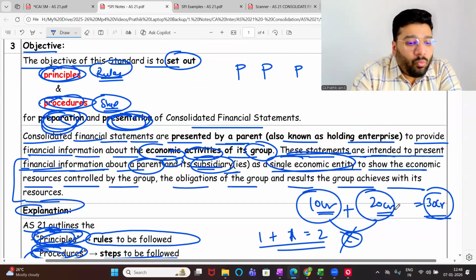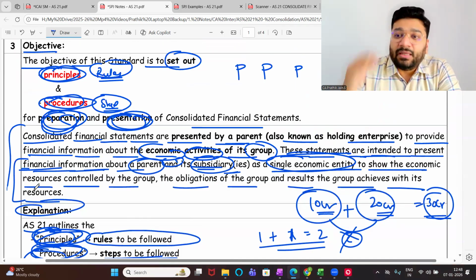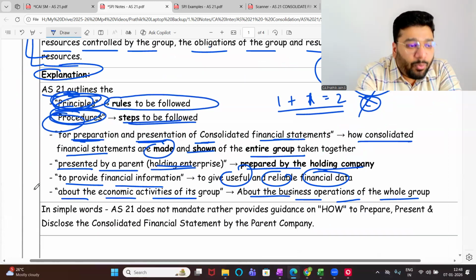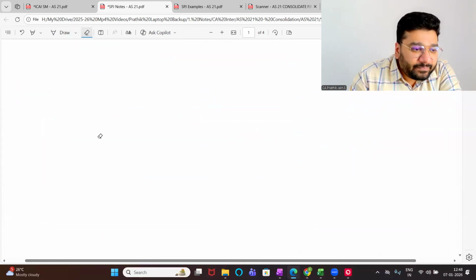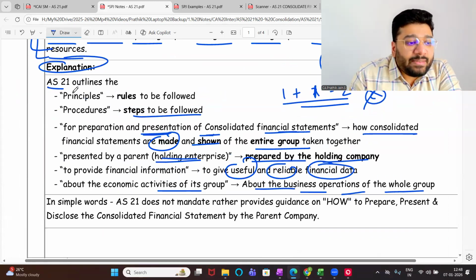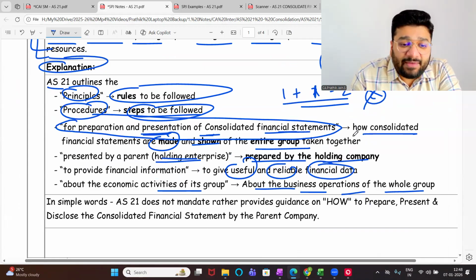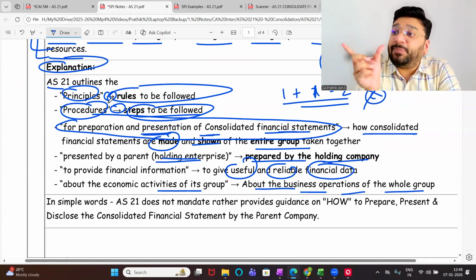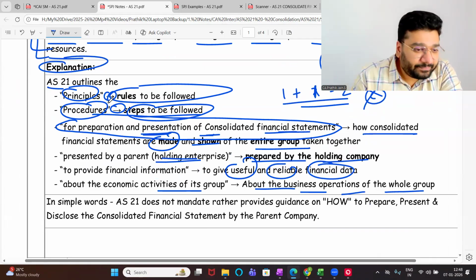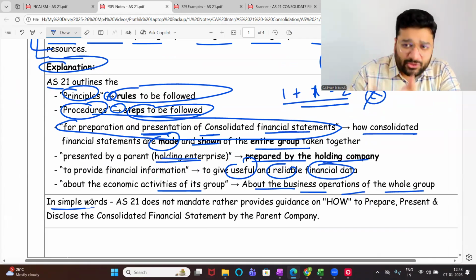So whatever I wrote in the above paragraph, I broke it point-wise. Each point is saying what I've explained. If you observe very carefully, what is the meaning of principle I've given here? What is the meaning of procedure? What is the meaning of preparation and presentation of the CFS? I give the meaning here. There is an arrow mark in between, and after the arrow mark, I've explained what that means. Okay, not okay. Again, still I was not satisfied.